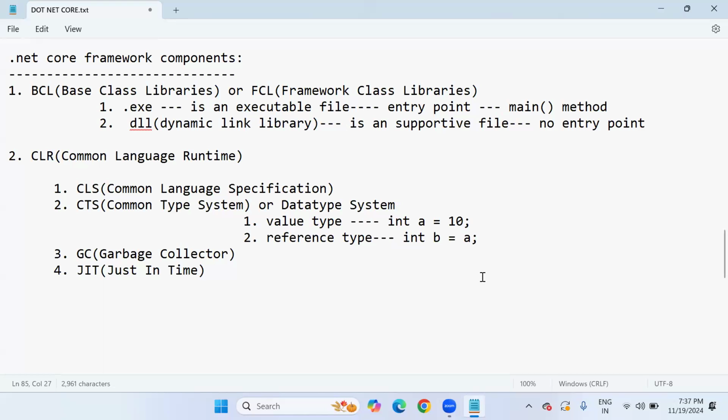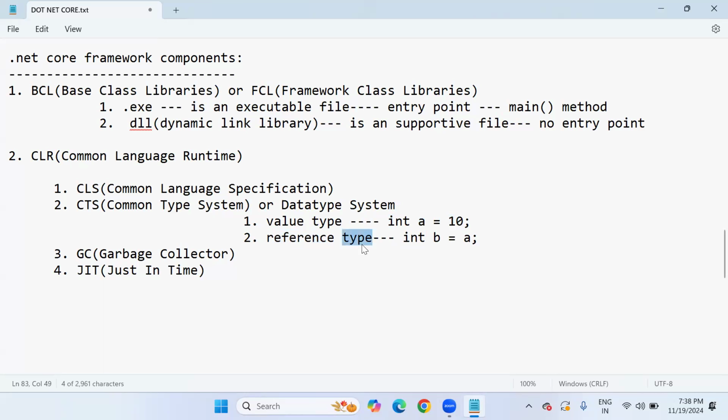Notice this. Value type means my value is 10. This type is integer. I directly assigned this 10 value to the A variable. The value which is stored directly into the memory location of A is called value type.